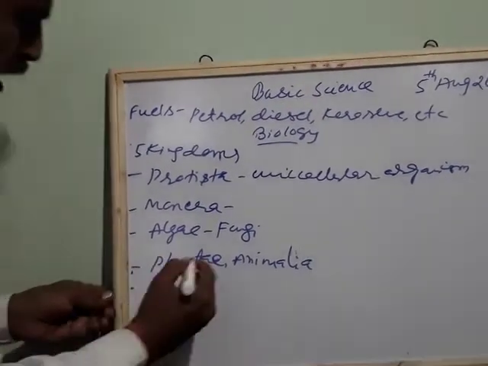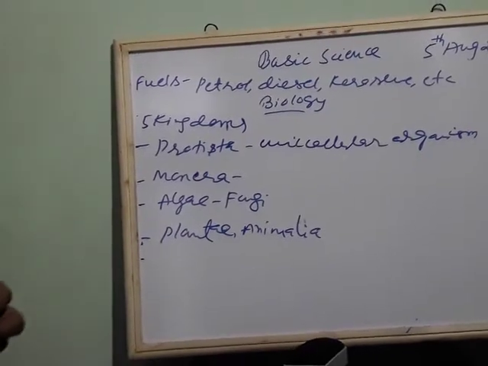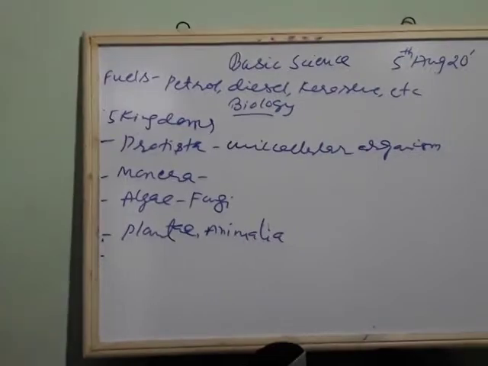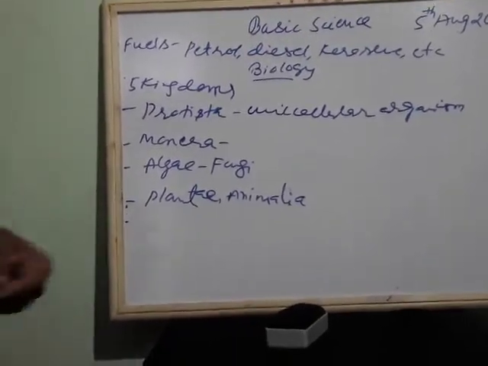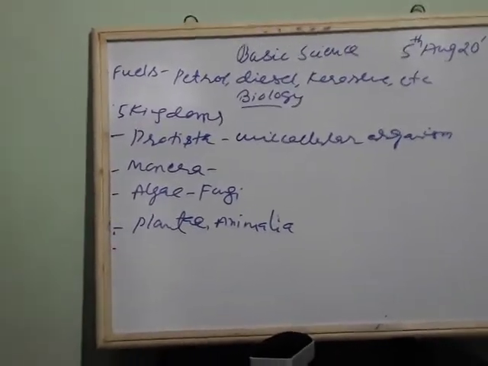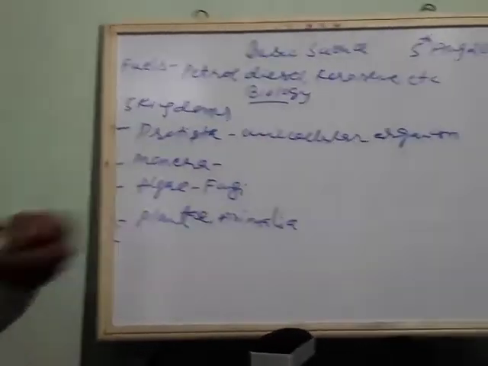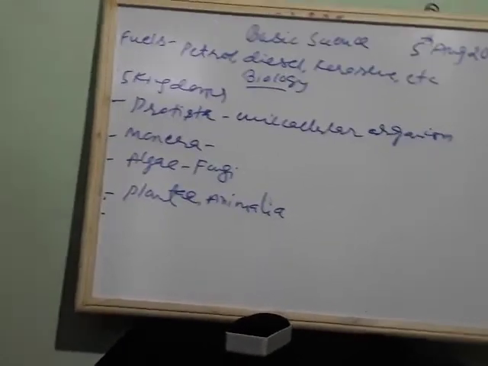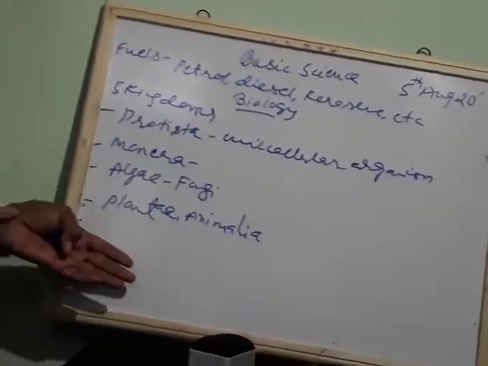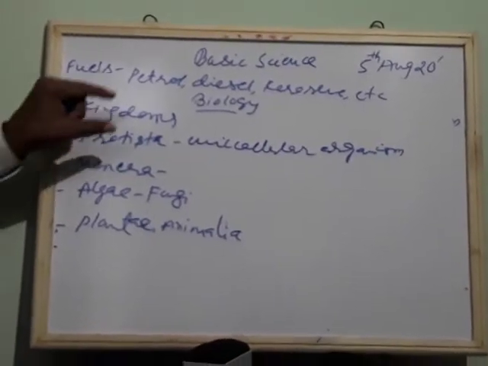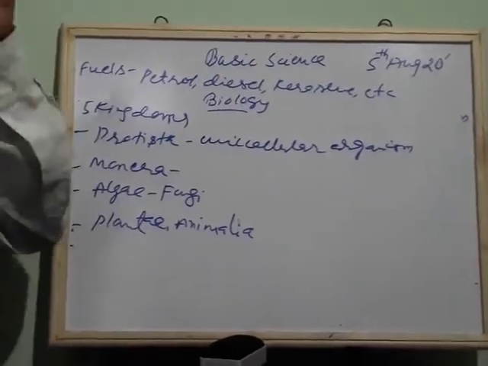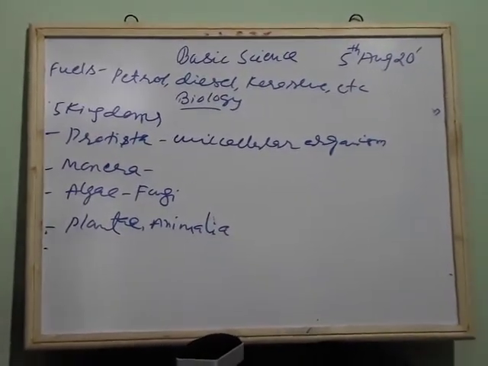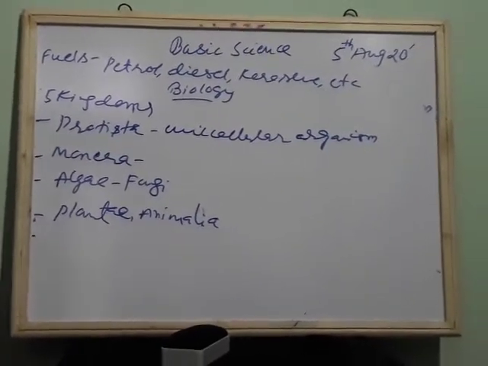Then Plantae includes the plants, and again we have different divisions in plants and different divisions of animals. In plants we divide lower plants, herbs, shrubs, and higher plants, and Animalia includes lower animals, crawling animals and wild animals. So different varieties of animals are included here. Unicellular organisms are the ones which we cannot see with our naked eyes. We can see them only through a microscope. Monera includes slightly less developed organisms.